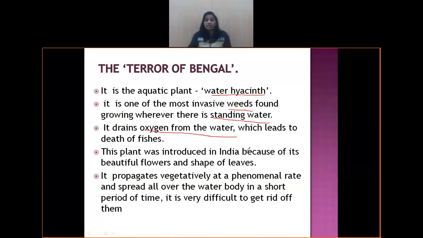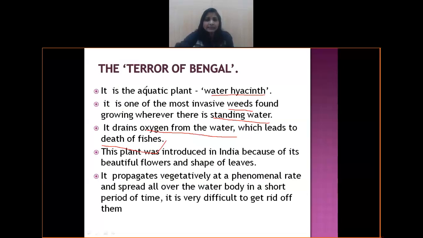Then what happens if the entire lake bed is covered with water hyacinth? It drains the dissolved oxygen from the water. It drains away all the oxygen, because of which fishes will not be able to get sufficient oxygen, which results in the death of fishes.